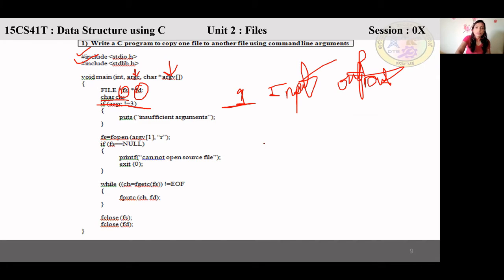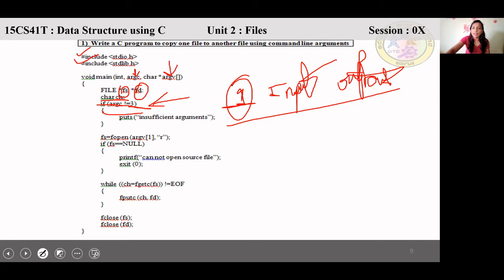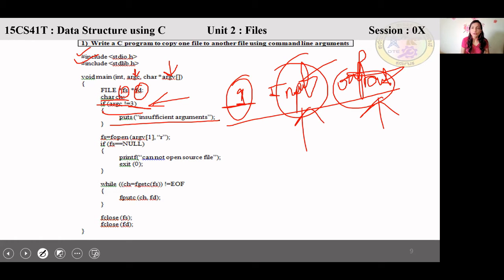Then if argc is less than 3, what will happen? How many minimum parameters are required? 3. One will be your file name, and these two will be the names of the files. If they are insufficient, write puts, which is used to write on the console: puts insufficient arguments. Else we can continue.